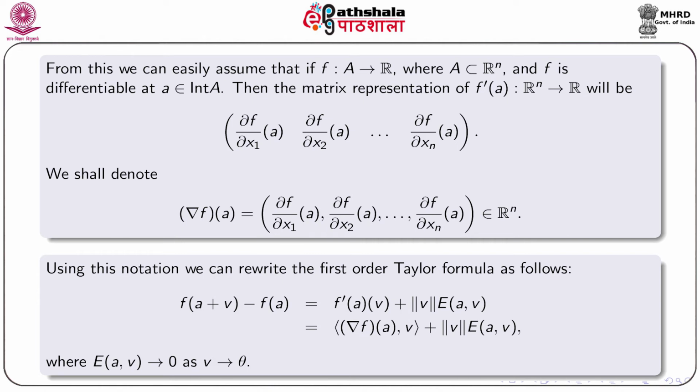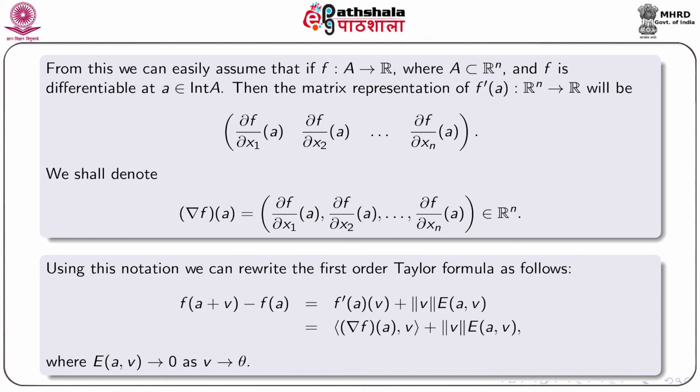From this, we can easily assume that if f from A to R is a scalar field where A is a subset of R^n and f is differentiable at a point a which is interior to the set A, then the matrix representation of f'(a) will be [∂f/∂x1(a), ∂f/∂x2(a), up to ∂f/∂xn(a)]. We shall denote the nabla f(a) equal to (∂f/∂x1(a), ∂f/∂x2(a), up to ∂f/∂xn(a)).